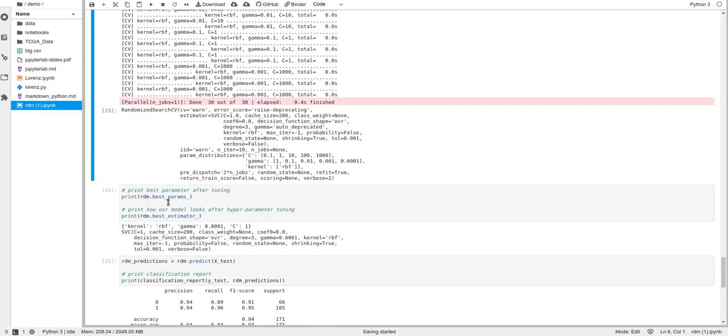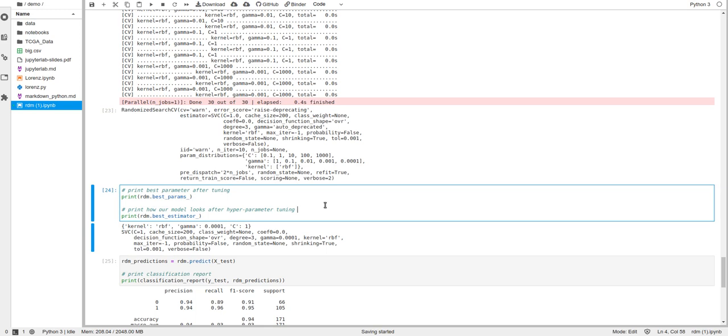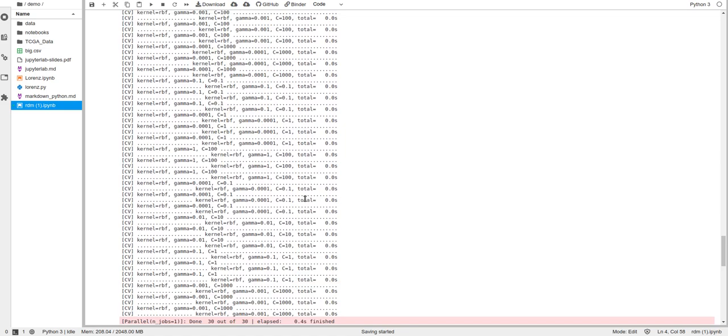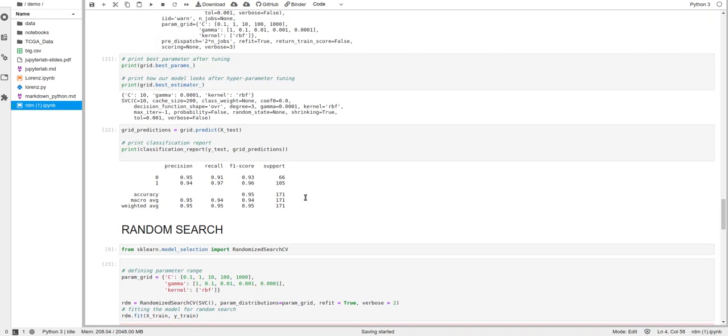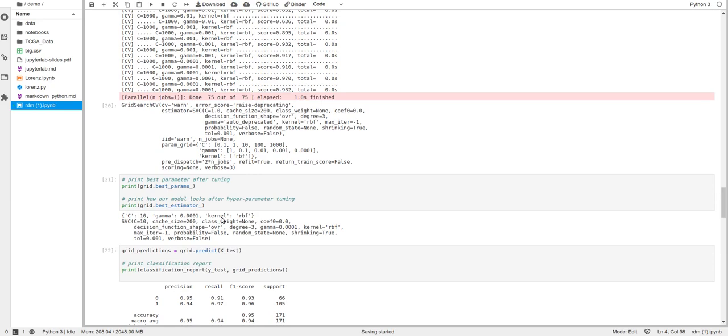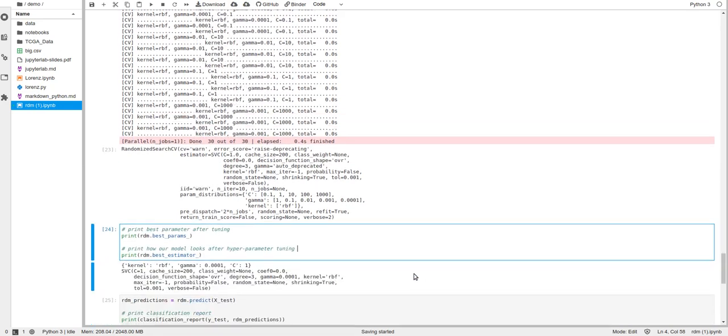Now here it will take less time than grid search, but accuracy is not better than grid search. Now if we print the random best param and random best estimator, we get kernel RBF, gamma 0.001 and C is 1. Whereas in grid search we have kernel RBF but C is 10, and here we get the value 1.